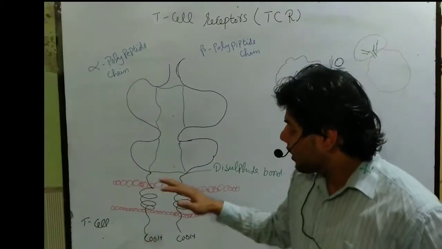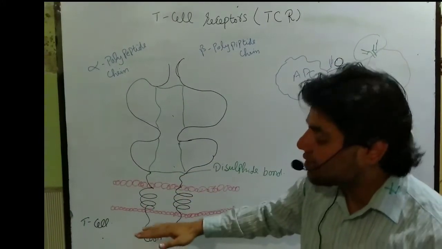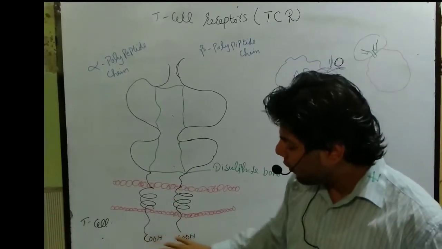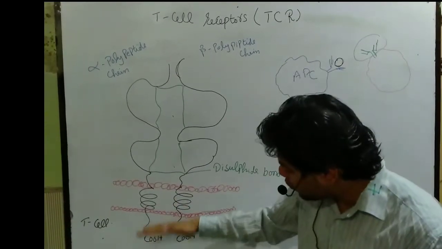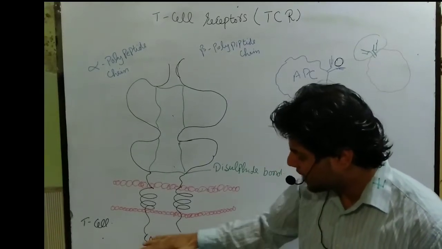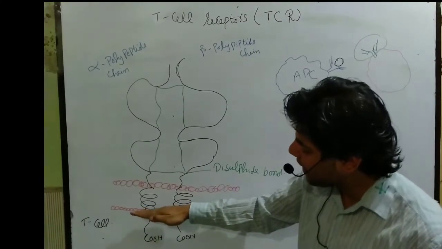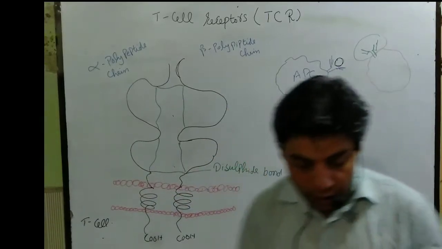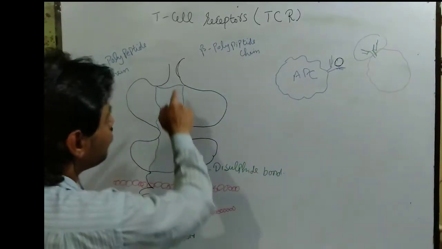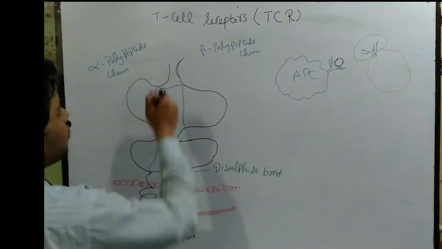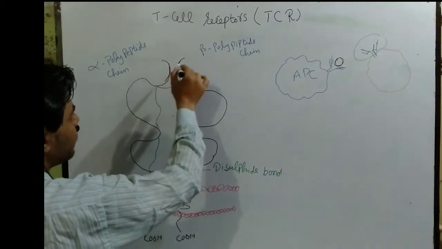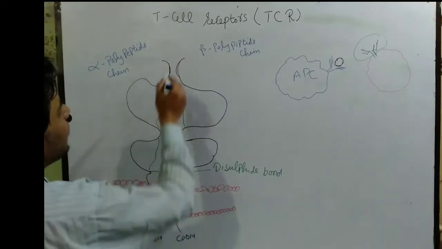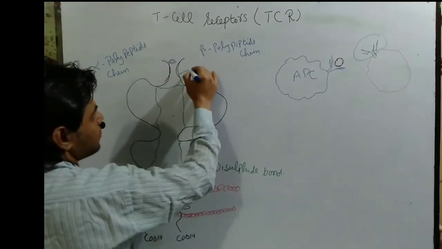The T cell receptor mainly arises from the cell membrane of the T cell, but its carboxylic portion is usually present in the cytoplasm. They also have an antigen binding site, or rather an antigen recognition site, as you can see. So this is the antigen recognition site. Let me write it.